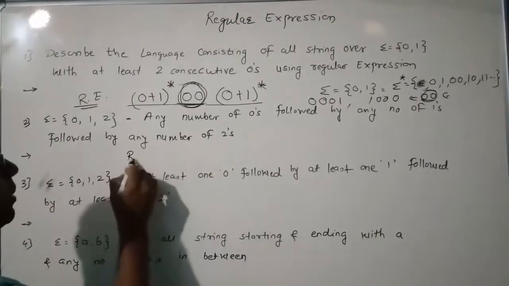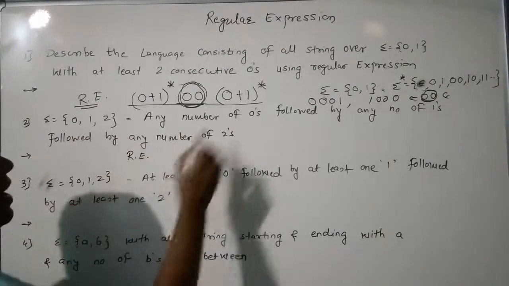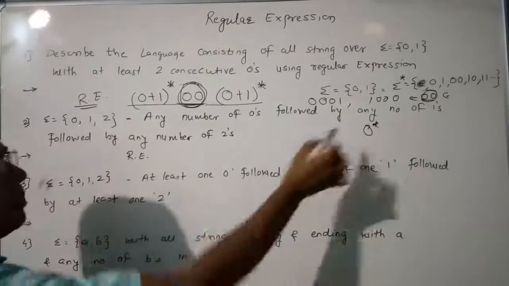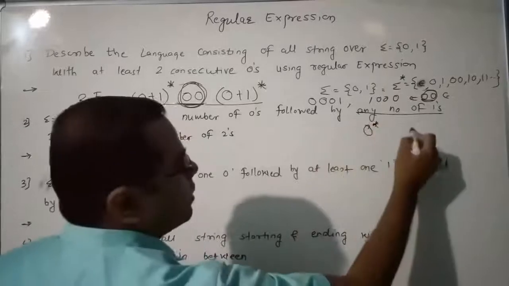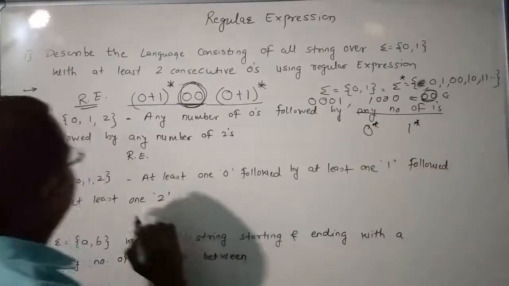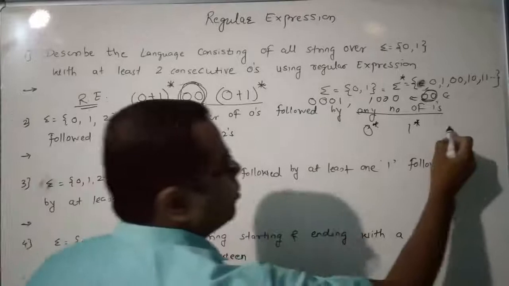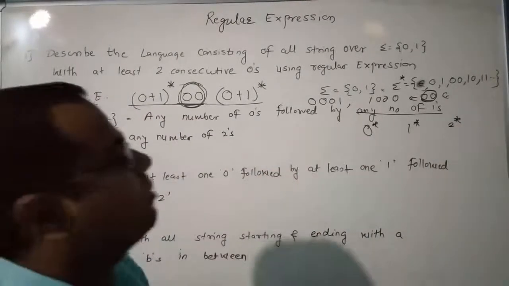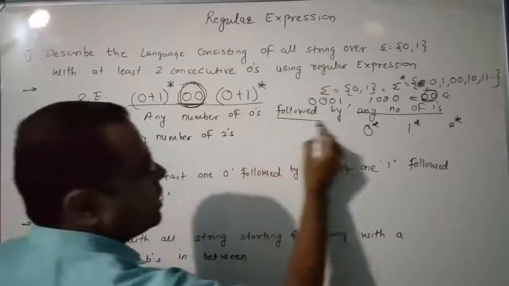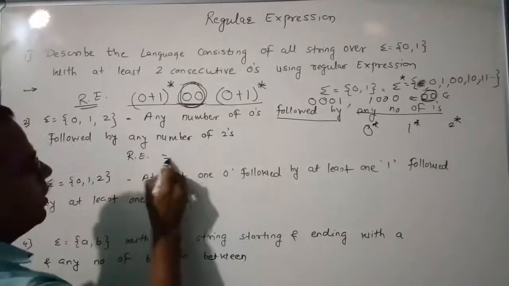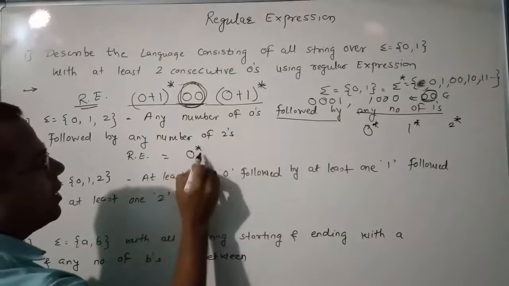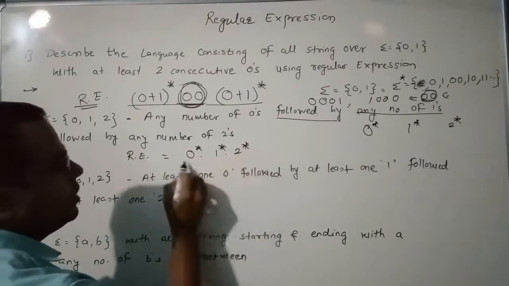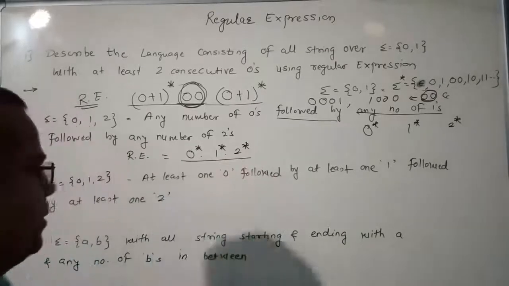The regular expression for this language: any number of 0s means 0 star, then after that any number of 1s means 1 star, and followed by any number of 2s means 2 star. Followed by means concatenation. The regular expression is 0 star dot 1 star dot 2 star. This is the regular expression for this language.